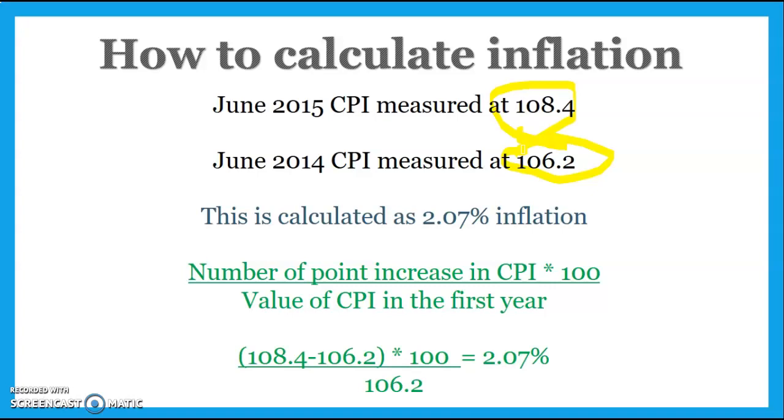So to work out inflation between these two periods, or inflation for the year, so how much prices have increased from June 2014 to June 2015, we do the CPI in the second year, 108.4, minus the first year, 106.2, divided by the first year, then times by 100. So that tells us that prices have increased by 2.07% between June 2014 and June 2015. They haven't increased by 2.2%. You can't just deduct one CPI from the other. You've got to do the maths and divide it by 106.2 in this case.